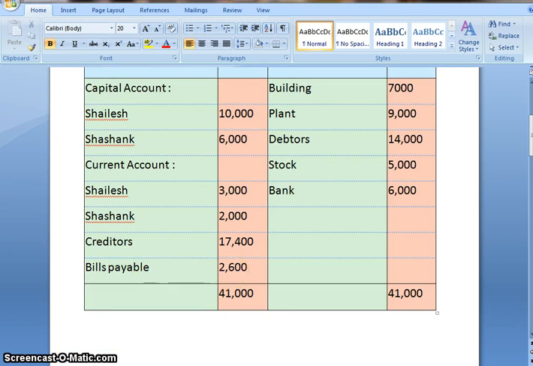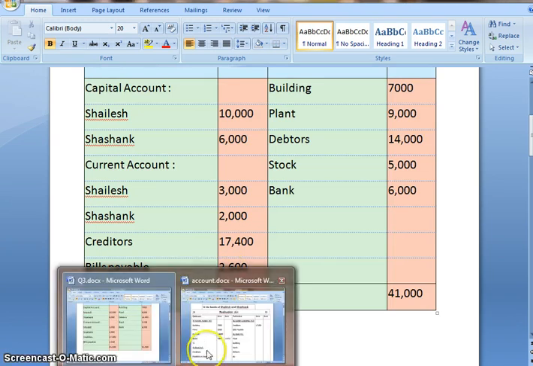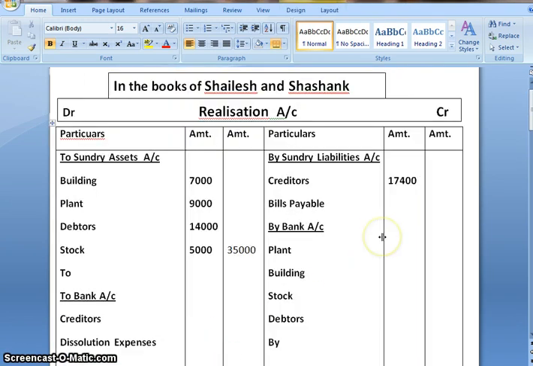Bills payable 2,600. On adding both, we get a total of 20,000.